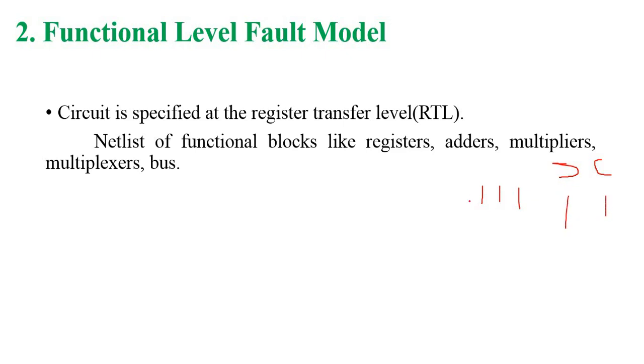If we apply 3 inputs as 1 and I can't get carry as 1, if it is simply a 0, that is nothing but a defect. Why? Because if I apply 3 inputs, sum is 1 and carry is 1. But if I don't get 1 at the carry side, that is also one defect. That type of defect is called a functional defect. So that is nothing but the RTL based one.